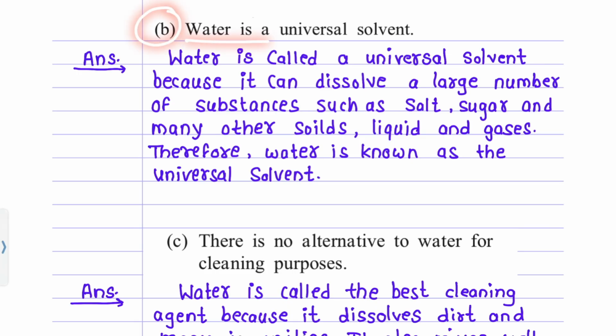B. Water is a universal solvent. Answer. Water is called a universal solvent because it can dissolve a large number of substances such as salt, sugar, and many other solids, liquids, and gases. Therefore, water is known as the universal solvent.